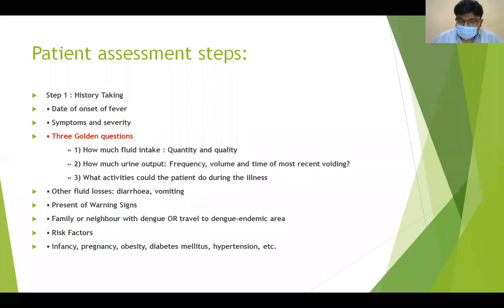In history taking, date of onset of fever, symptoms and severity, and there should be 3 golden questions: how much fluid intake, how much urine output, and what activities could the patient do during the illness. If the child is active, quantity of intake is fine, and urine output is fine, then he is safe. We should also ask for any other fluid loss, like diarrhea or vomiting. We should ask about warning signs, any history of travel, and any risk factors like pregnancy, less than 1 year age, sickle cell anemia, infancy, obesity, diabetes mellitus, hypertension, etc.